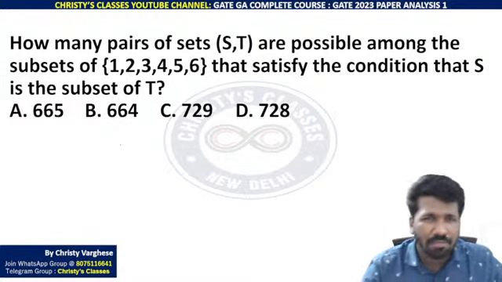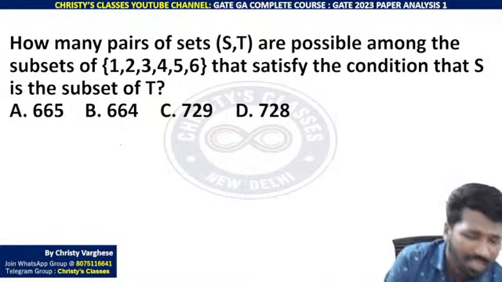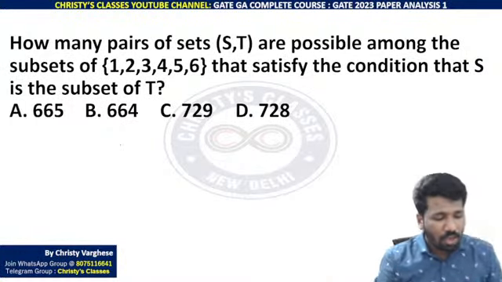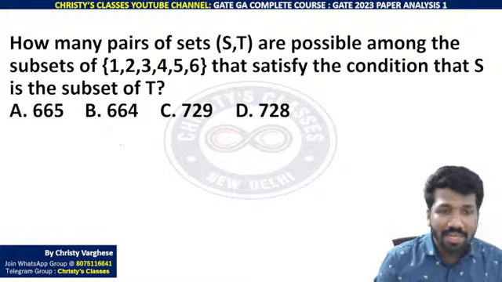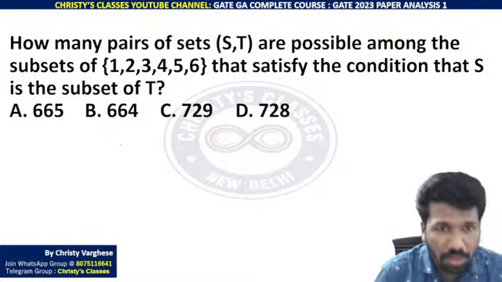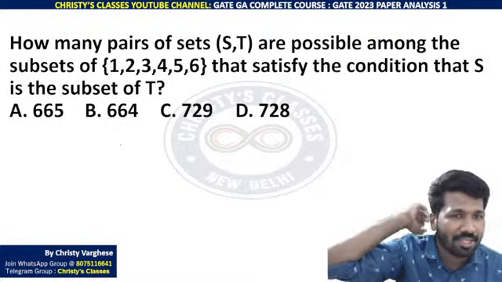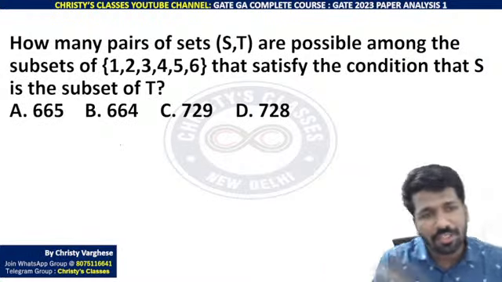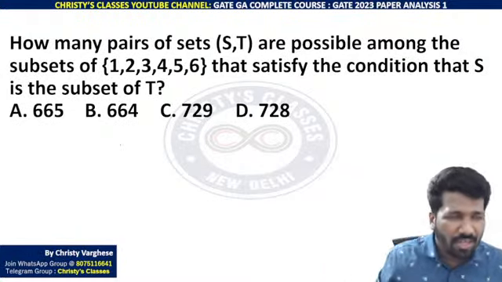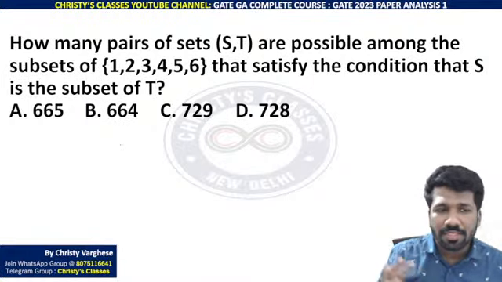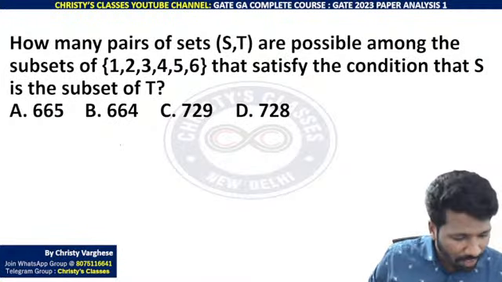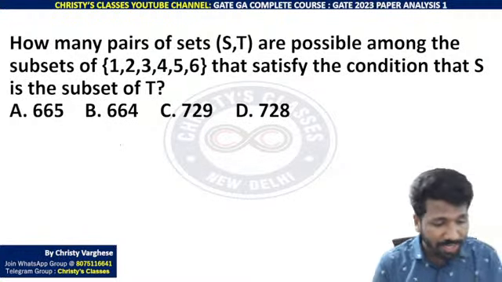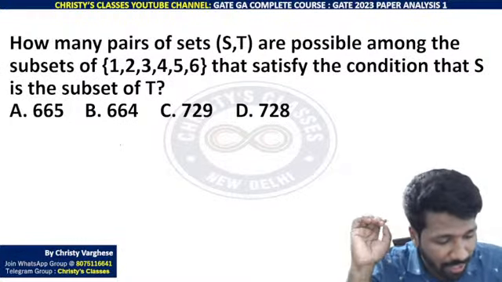This is the 9th question, but I am not sure whether the question is exactly the same. Those who attended this test, can you please comment in the live chat and in the comment section whether the question is exactly like this, because I am seeing 2 versions of this question. Some question papers say 1, 2, 3, 4, 6. Some question papers say 1, 2, 3, 4, 5, 6. Some say different sentences about the subsets. Anyway, if anyone has written this exam, please tell me whether this was the exact question. That is why I was keeping this question to the end of the class.